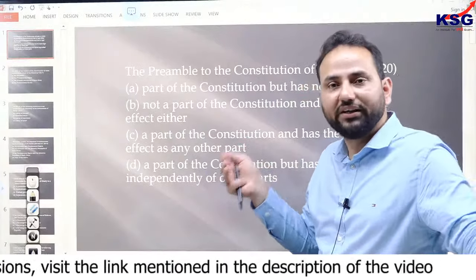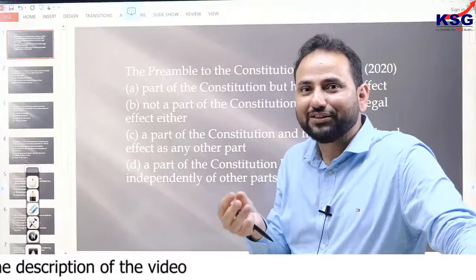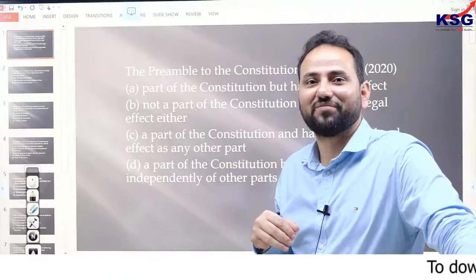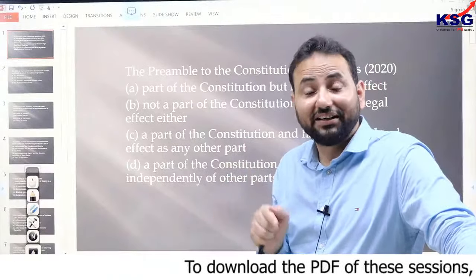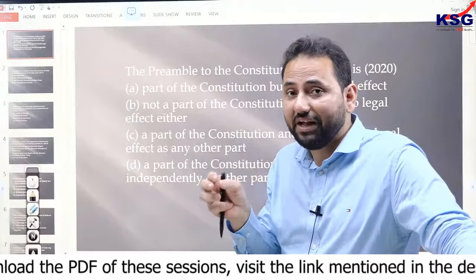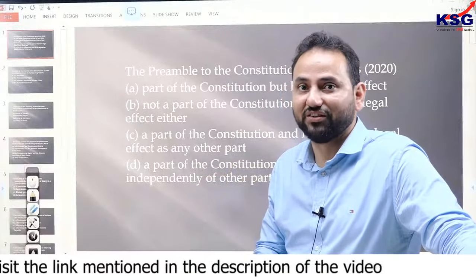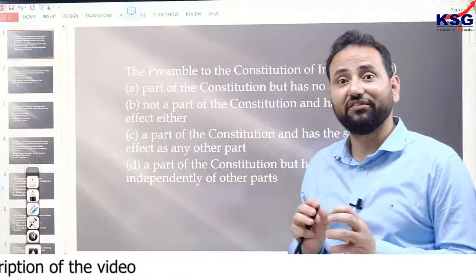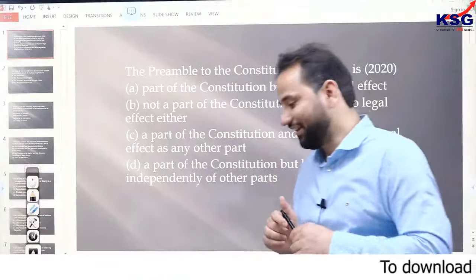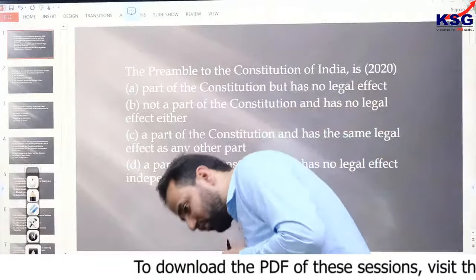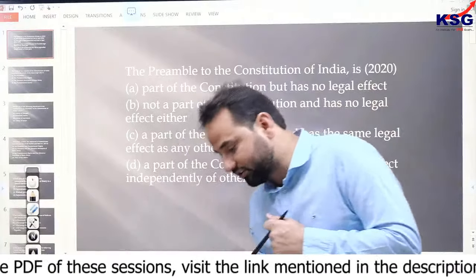In the Berubari Union case, it was specified that the preamble is not an integral part of the Constitution. However, in the Kesavananda Bharati case, it was clearly specified that the preamble is an integral part of the Constitution. And there have been various issues associated with this part of the Constitution also. Like, when you talk about this part of the Constitution, certain concepts come into existence automatically.